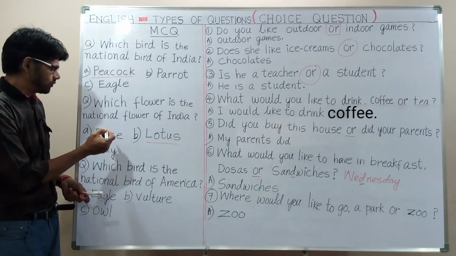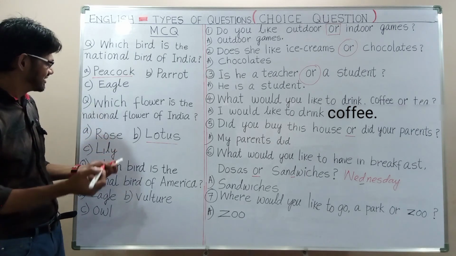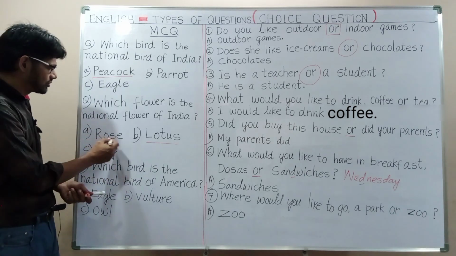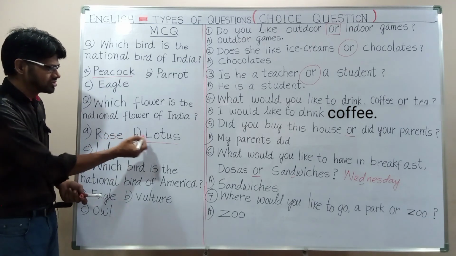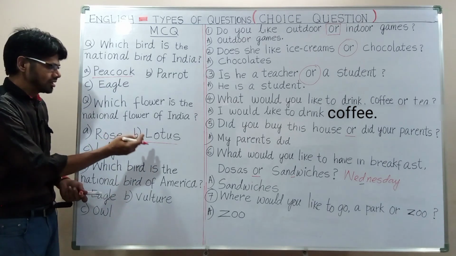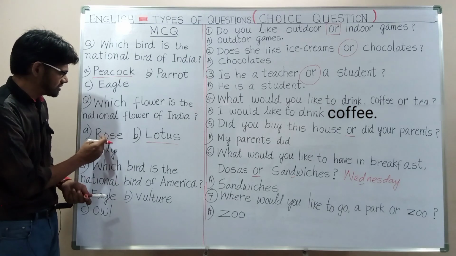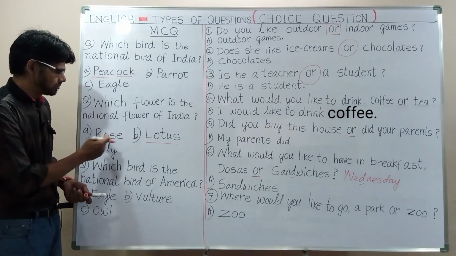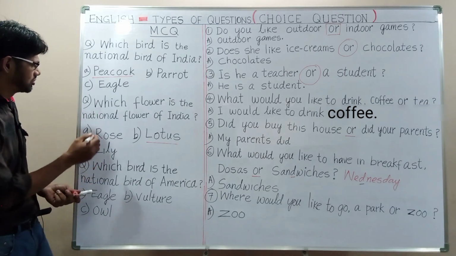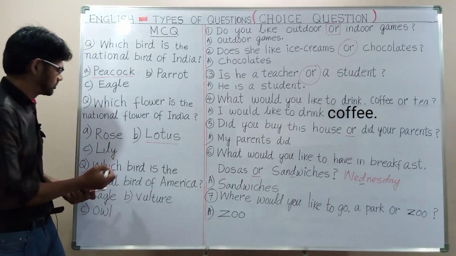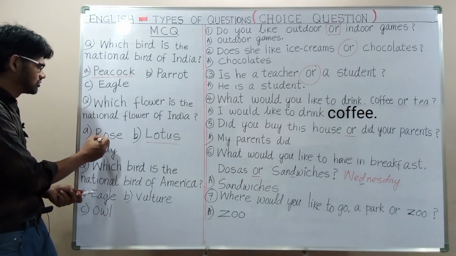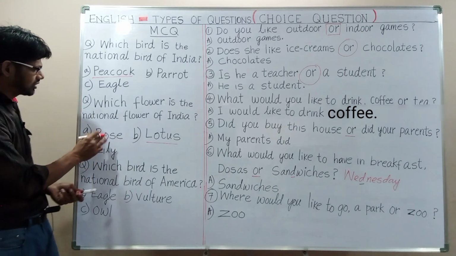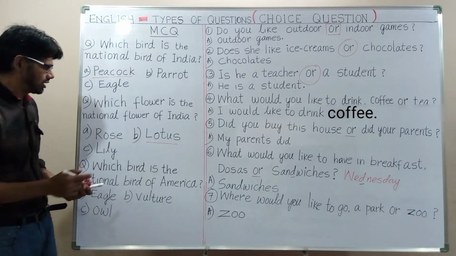Rose is a very beautiful flower, and most people of India and around the world like roses. So there will be a little confusion between these two choices, rose and lotus, both beautiful flowers. So rose is a distractor in this question.